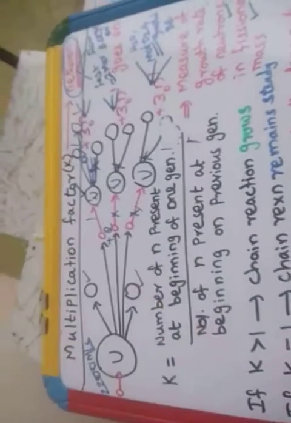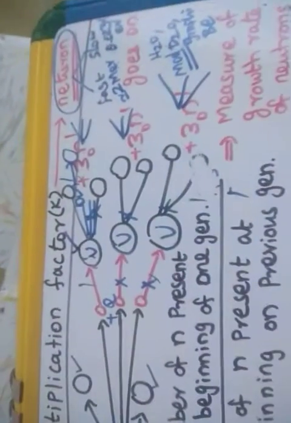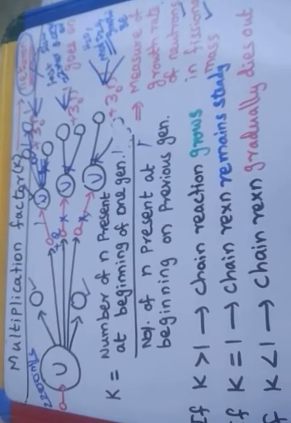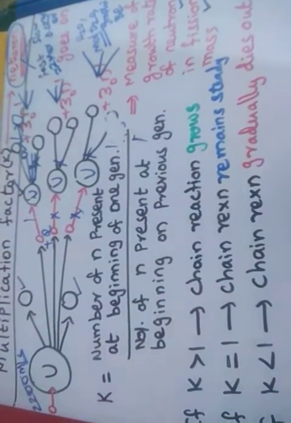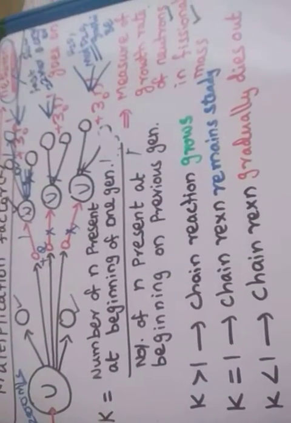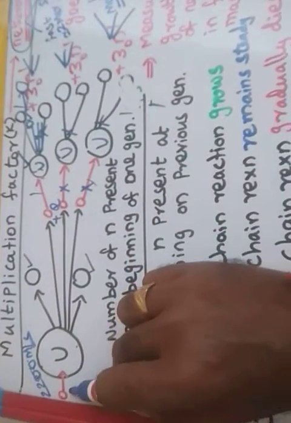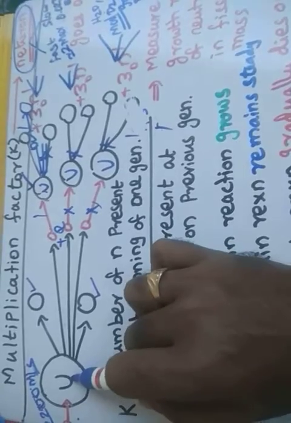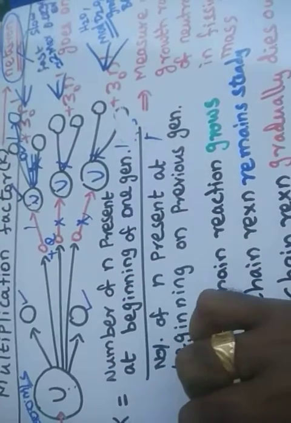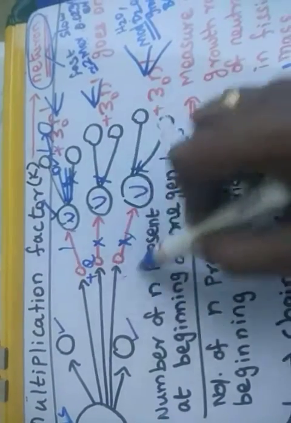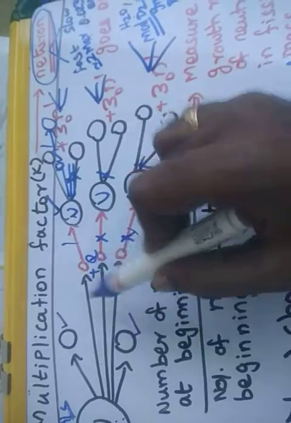So we have clearly studied what the multiplication factor is, what a neutron is, and these other things. Now, a nuclear reactor is where the reaction takes place. How does a nuclear reactor work? Whenever a neutron collides with a uranium atom, fission takes place. Uranium acts as the fuel element. So that is the fuel. Next, what do we need? We need a moderator to convert the released fast neutrons into slow neutrons, and only then are they allowed to collide with other uranium atoms.